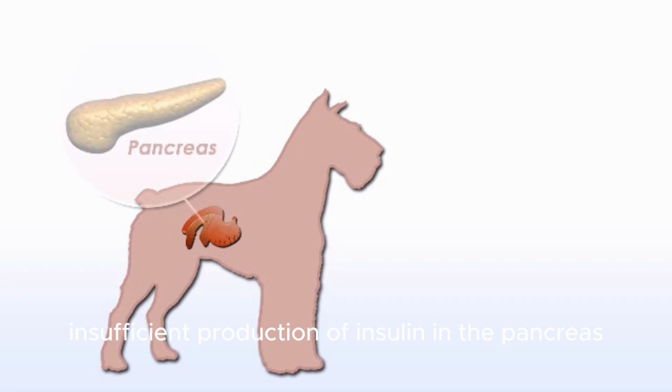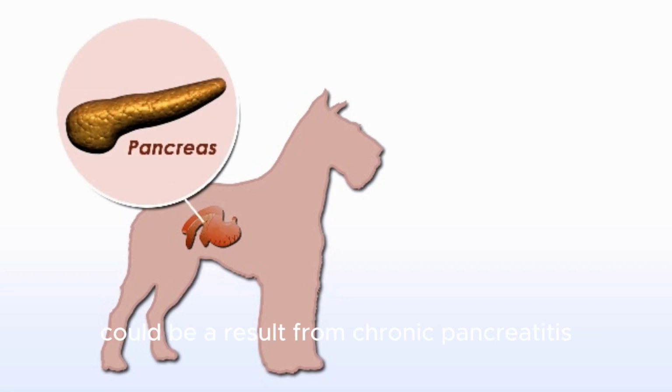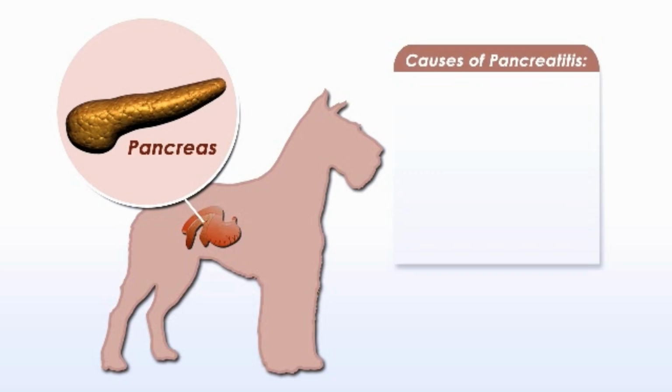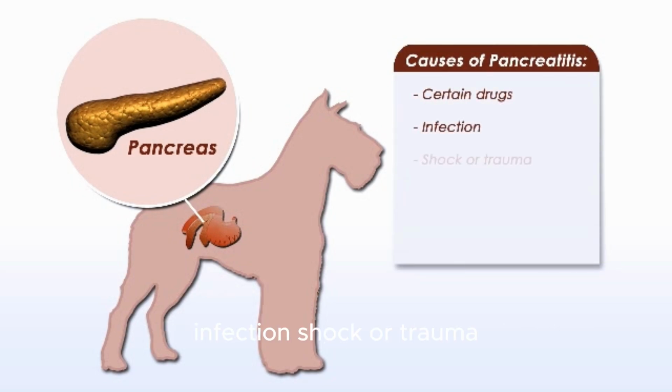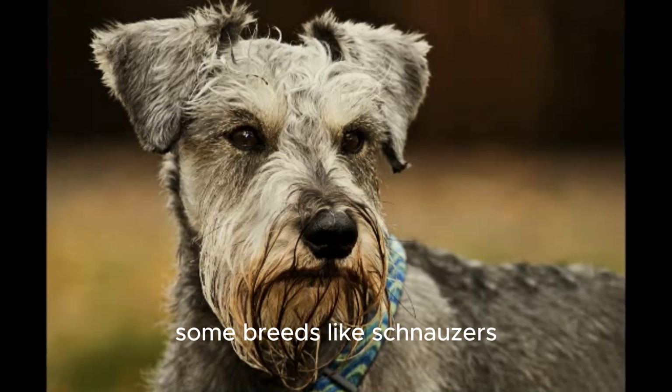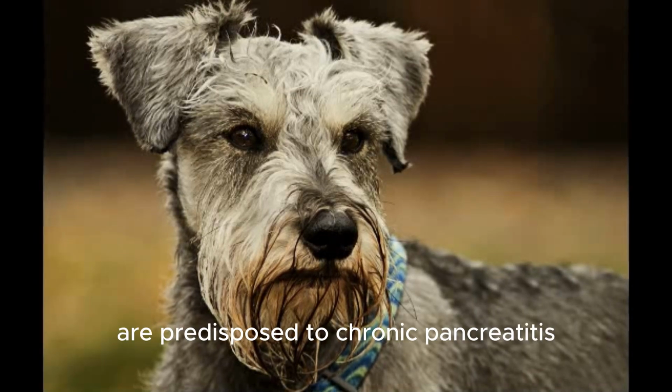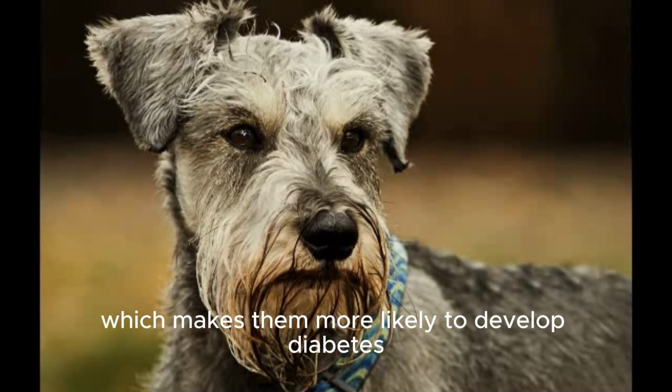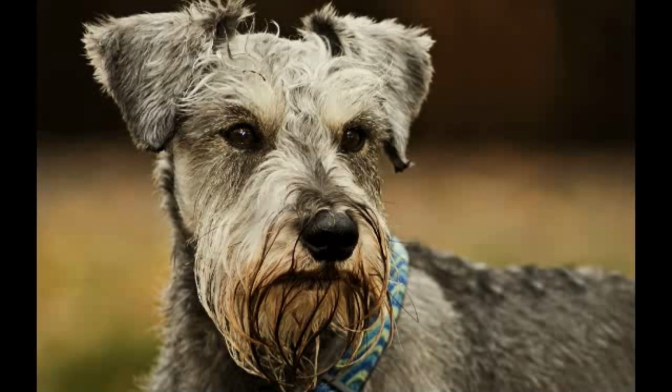Insufficient production of insulin in the pancreas could be a result of chronic pancreatitis. Pancreatitis can be triggered by certain drugs, infection, shock or trauma, diets high in fat, and obesity. Some breeds, like Schnauzers, are predisposed to chronic pancreatitis, which makes them more likely to develop diabetes.